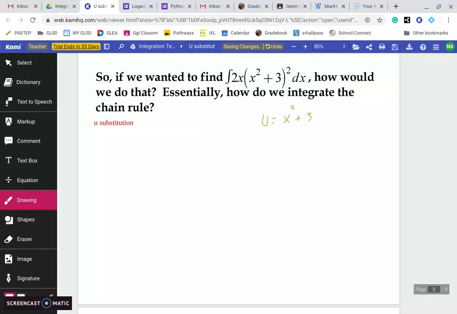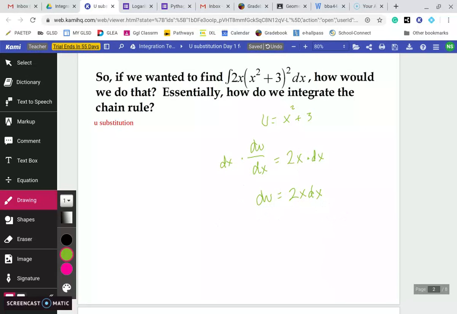Now before I go any further, I'm going to take the derivative of this with respect to x. So this is going to be du/dx equals 2x. Okay, so I just took the derivative. Now I'm going to multiply both sides by dx. So du is equal to 2x dx. So the first thing you want to do is set u equal to what you would consider the inside. Then take the derivative, which gives me that du is equal to 2x dx. So now let's look at our equation.